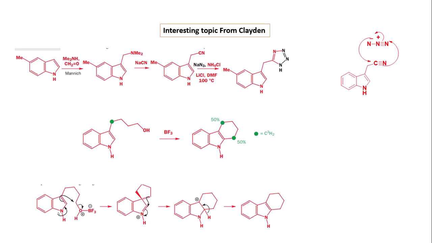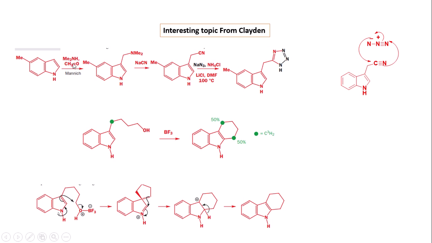Now we go to an interesting topic from Clayden, where this compound comes from the Vilsmeier-Haack type formylation or formylation complex compounds, and the first step is the Mannich reaction.